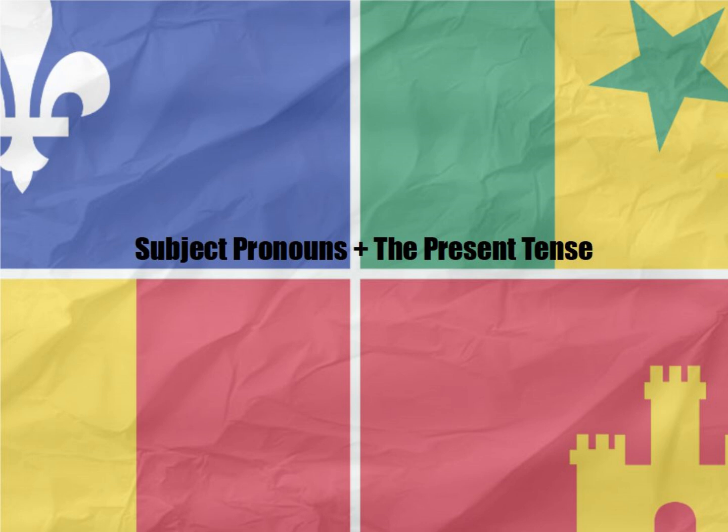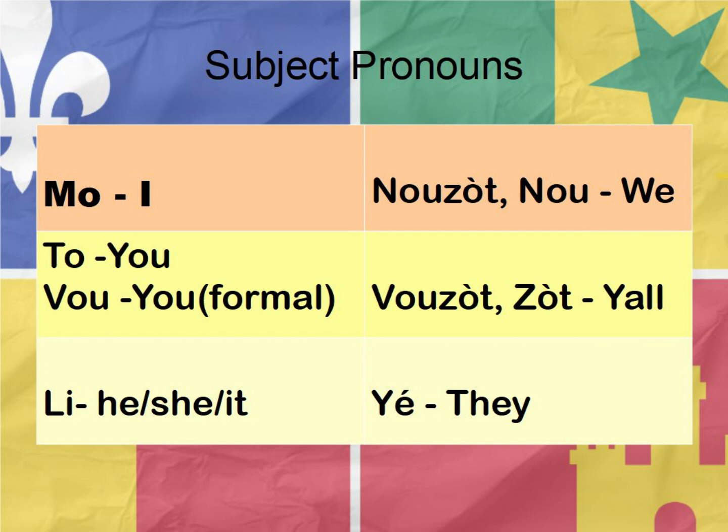So in Louisiana Creole, the subject pronouns are mo, I; to, you; or vous, which is you but formal. You use this with people clearly older than you, people in higher positions, stuff like that, but I mostly just use to. Li, he, she, or it. Nous autres, nous, we. Vous autres, zat, y'all. Ye, they. Mo, to, vous, li, nous autres, nous, vous autres, zat, ye.